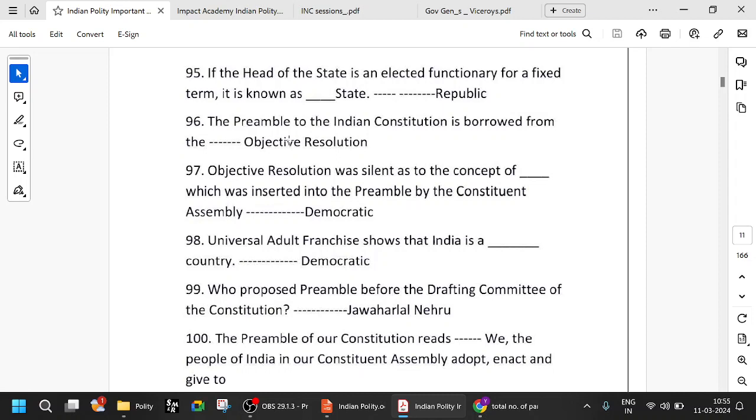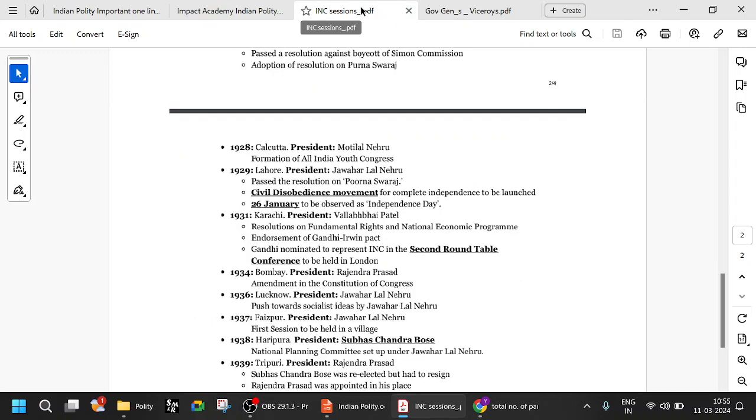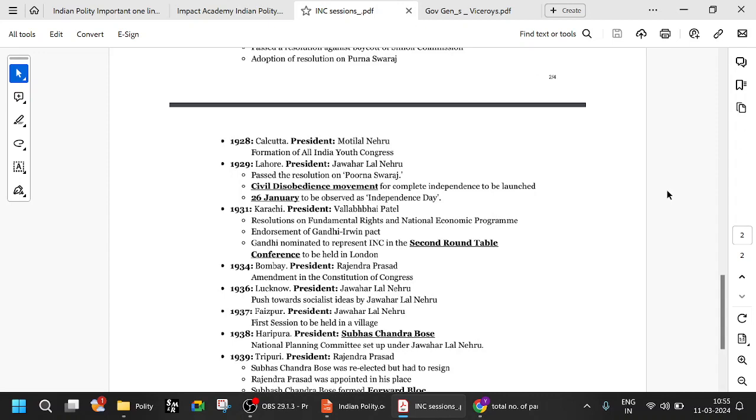Try to remember that. The preamble to the constitution was borrowed from the Objectives Resolution, and the Objectives Resolution was introduced by Sri Jawaharlal Nehru.